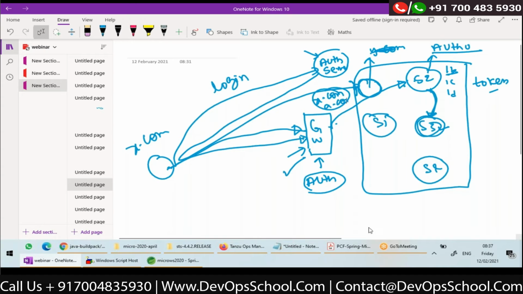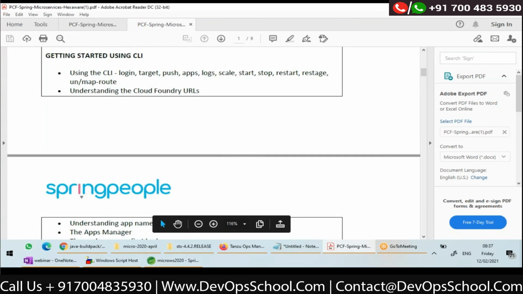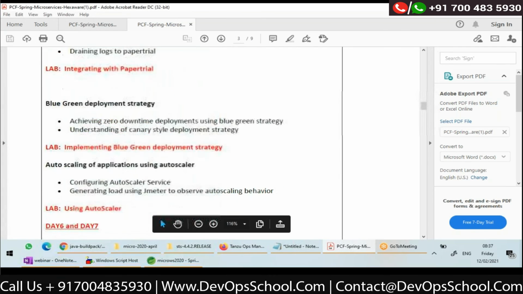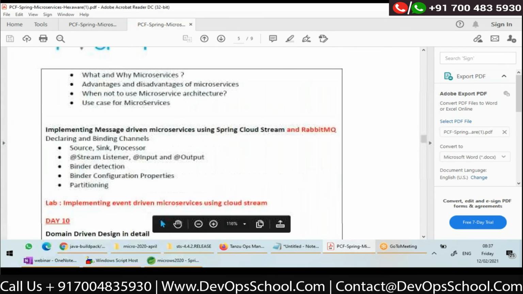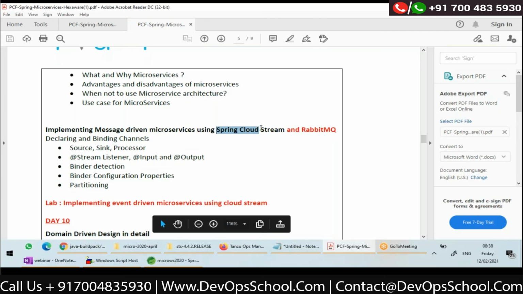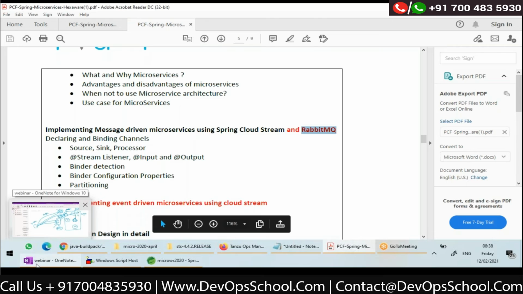I have 20 minutes. I'll just introduce you to the next topic. Maybe I'll not be able to complete this next topic, but I'll just give an introduction, basic foundation. So the next topic is message-driven microservices using a module called Spring Cloud Stream and RabbitMQ. I will just give you the basics today. Maybe code level, maybe on Monday or next session, we'll go through it.